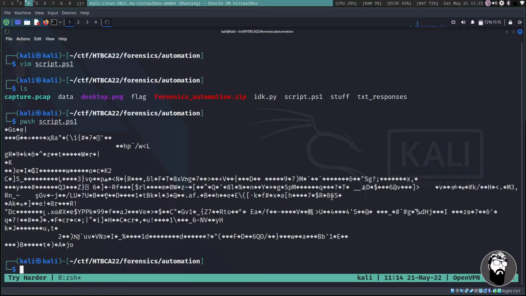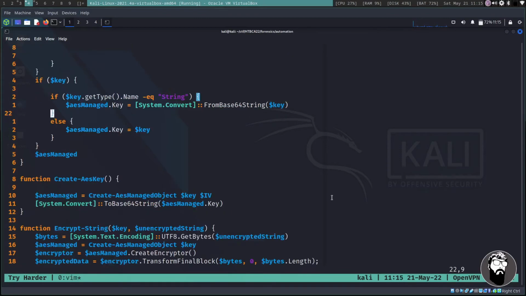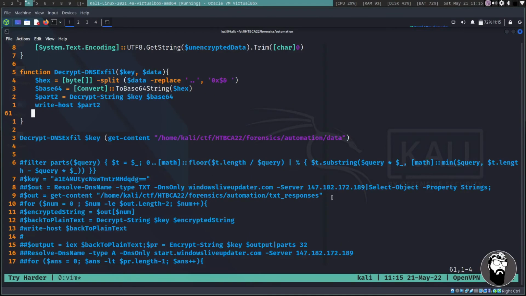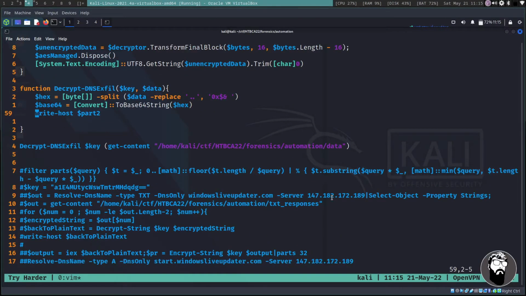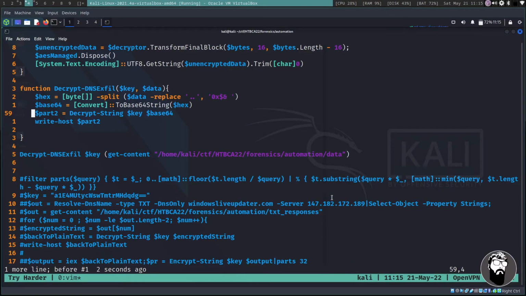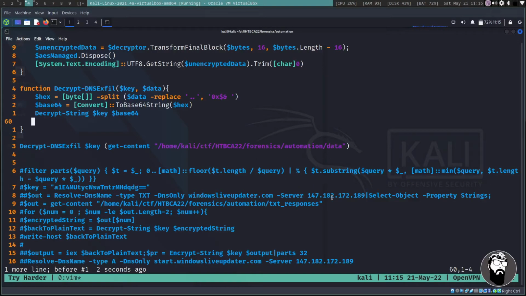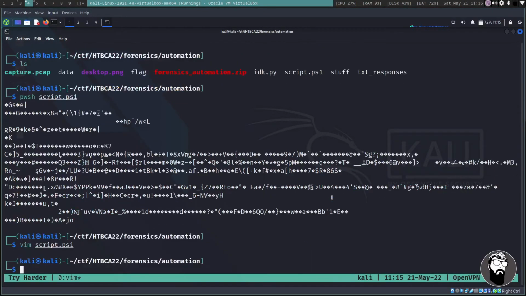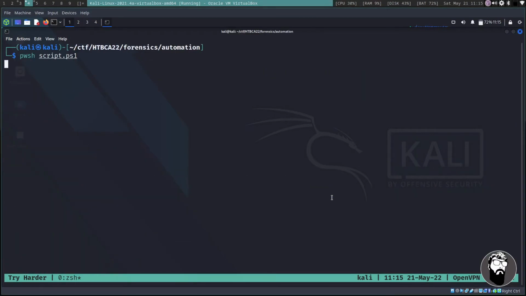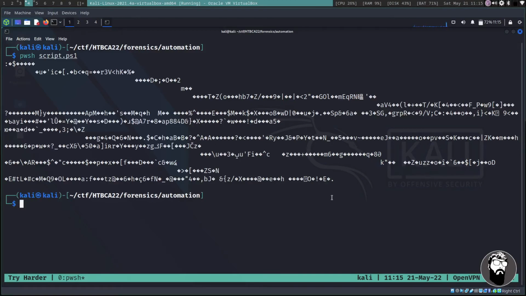All right, so I think I know what my problem is. I think if I go back into script.ps1, I don't think I actually need to do this variable piece here. Oh, no, wrong. I do need that. I don't think I need to actually set this variable, and I don't think I need this line here. So now if we try and run it again, pwsh script 1, and still nothing. So I'm missing something here.